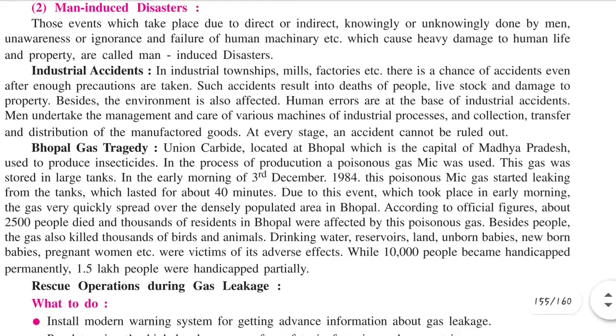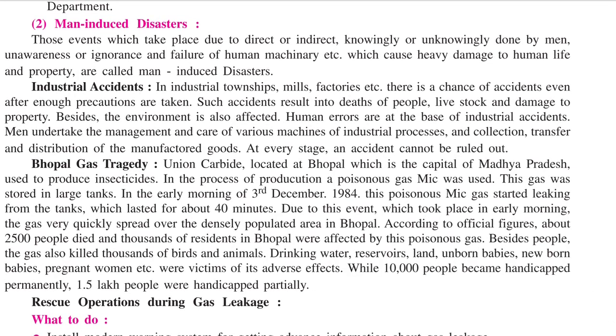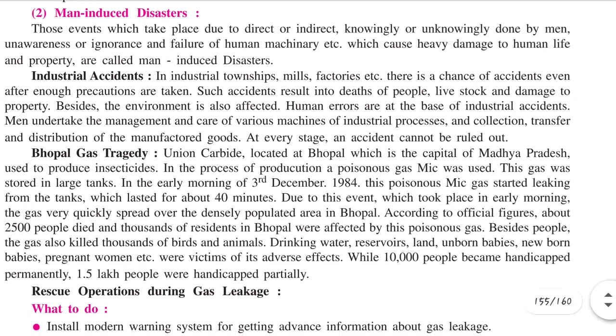We have discussed the Bhopal gas tragedy. It was one of the biggest gas leakage tragedies ever noticed in Indian history. There are many other gas leakage tragedies that have happened around the world, but in India, one of the biggest gas tragedies took place in Bhopal on 3rd December 1984. The data you have to keep in mind is the date, 3rd December 1984, in the early morning, and the gas leaked for about 40 minutes, and 2500 people died. 10,000 people became handicapped permanently, and 1.5 lakh people became handicapped partially.